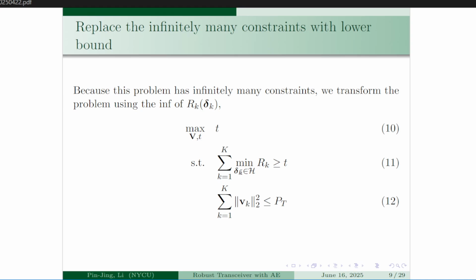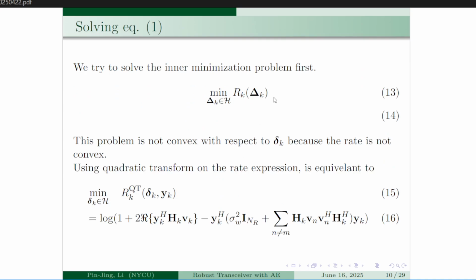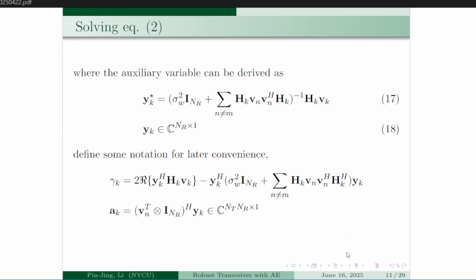If we now look into the inner minimization problem, minimizing the rate over different mismatch within the ellipsoid constraint we assumed, this problem is not convex with respect to delta k because the rate is not convex with respect to delta k. So to tackle this problem, we transform the rate expression using the quadratic transform, so it is now written like equation 16.